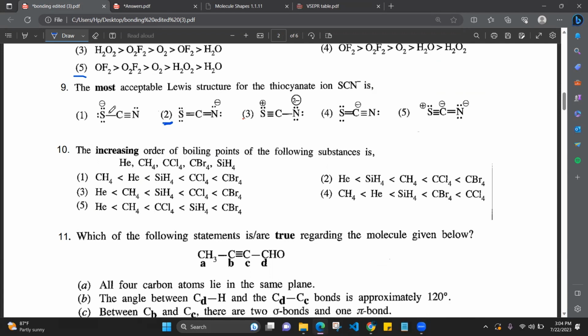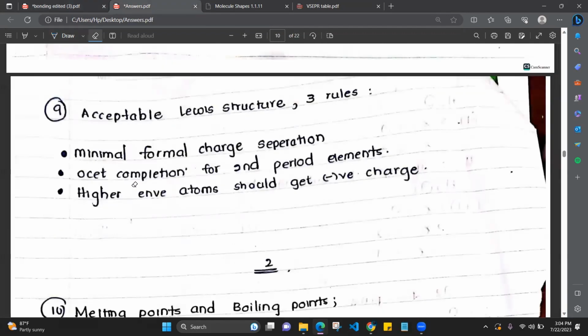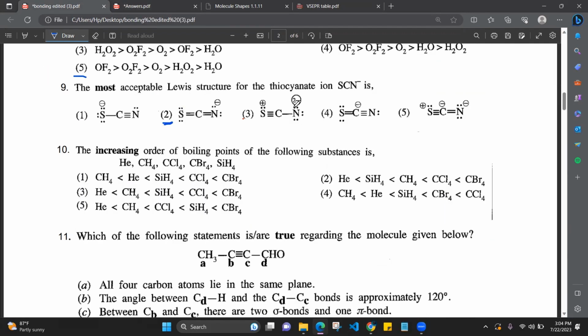Now consider the first one. Sulfur is getting a negative charge. Sulfur getting the negative charge means it's wrong, right? Because nitrogen is the most electronegative. Now here we said the most electronegative atom should get the negative charge. So that is wrong. Third one is wrong. Why? Because of high formal charge separation. If we can draw the structure with minimal formal charge separation, then why should we draw the structure with higher charge separation? Not required, right? So this is a wrong structure. Not wrong, I mean not acceptable.